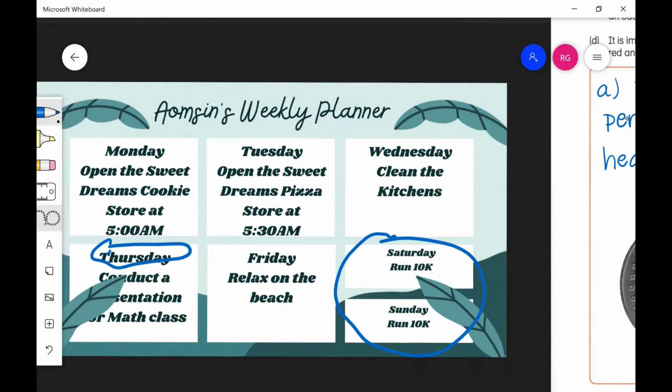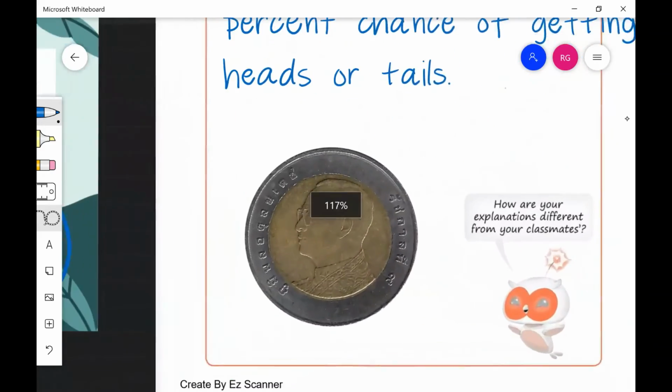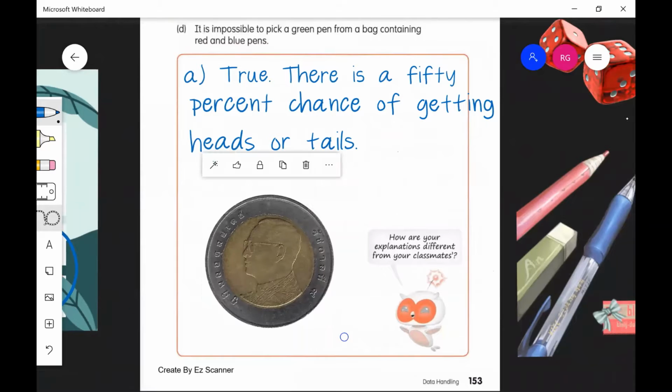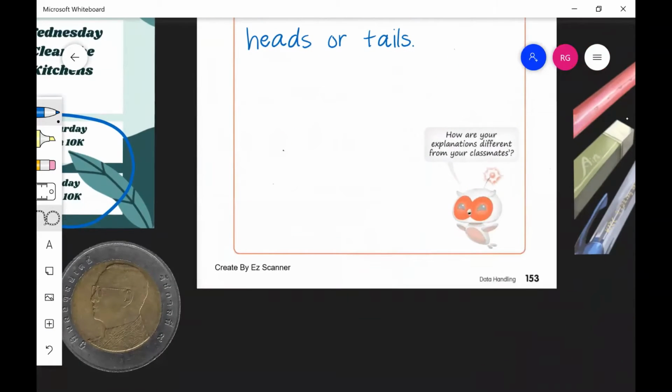So if the birthday is to be held on the weekend, that's outcome number one, and that's outcome number two. So is it possible to be on a Thursday? Absolutely not. So we need to say false for B. Okay, so let's say false then for B. So write B, and you can say false.